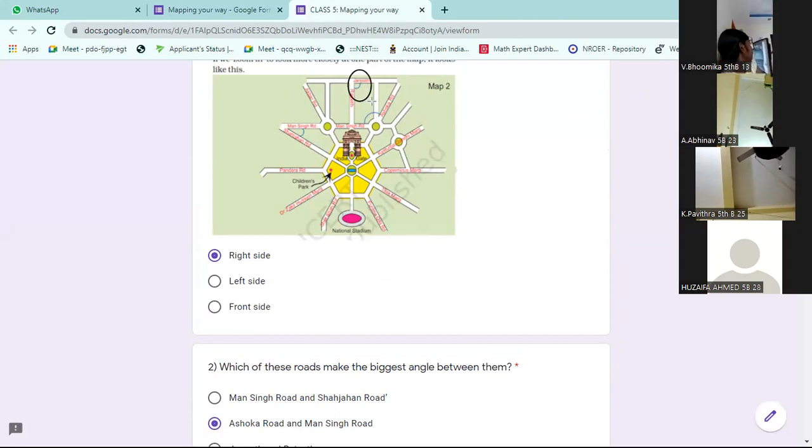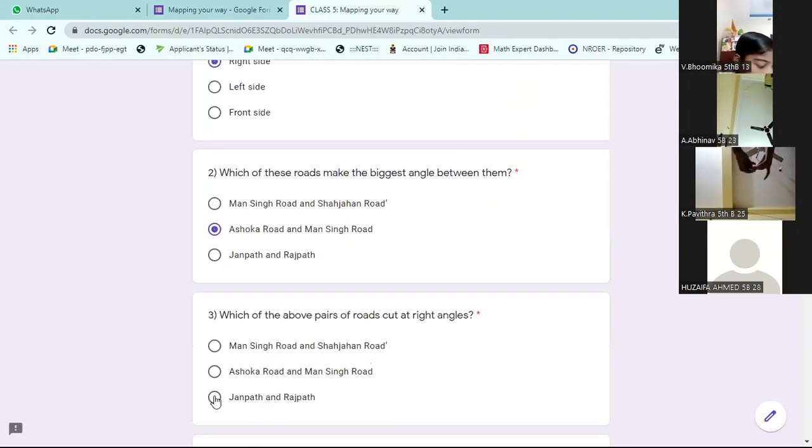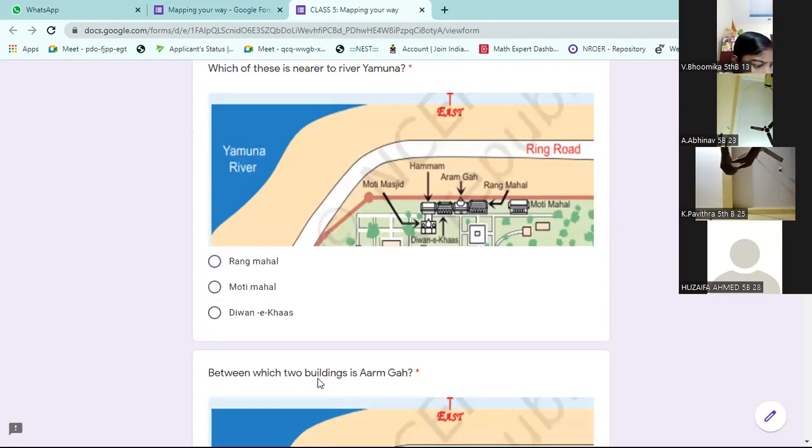Here 90 degrees is there. You have seen I have circled 90 degrees. Janpath and Rajpath.